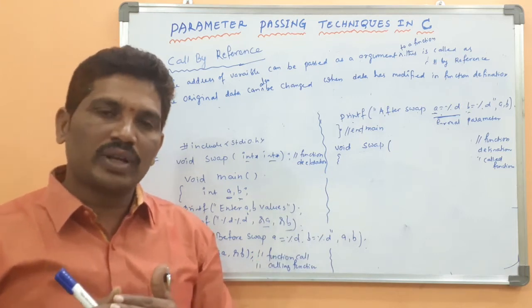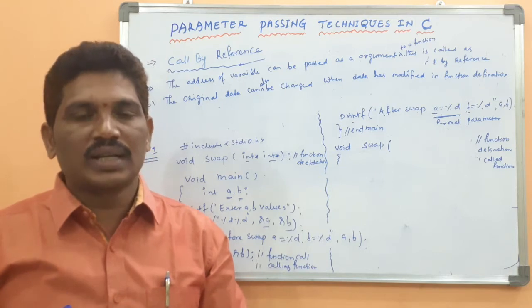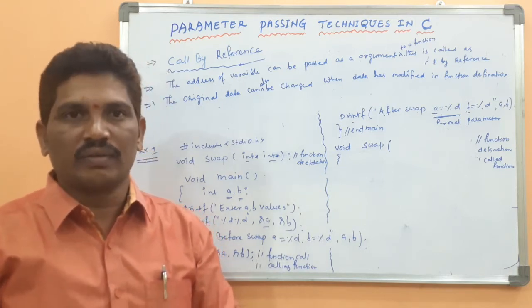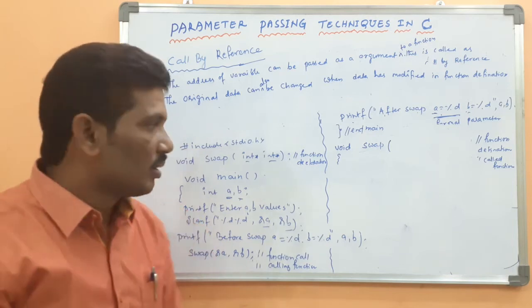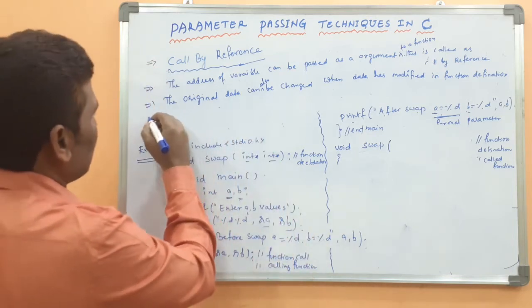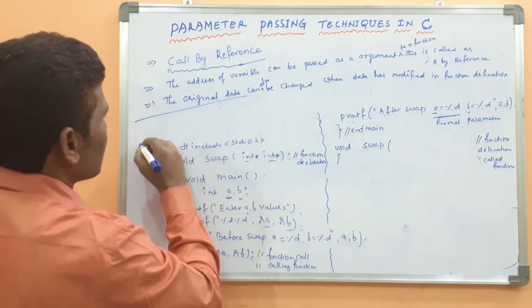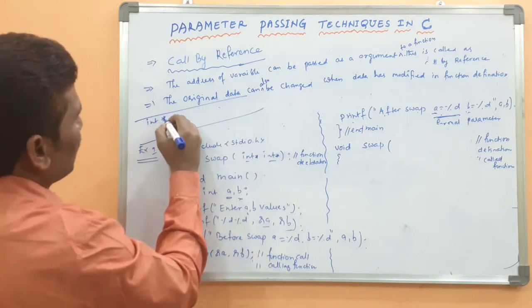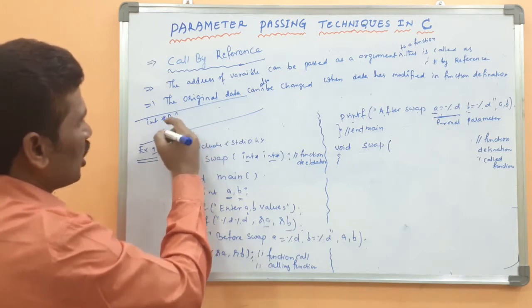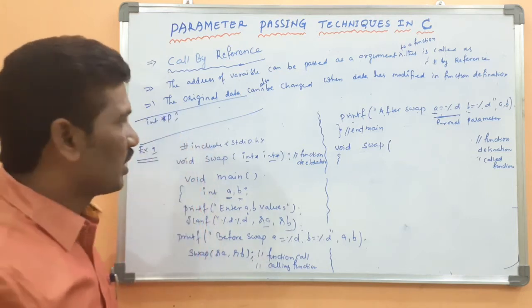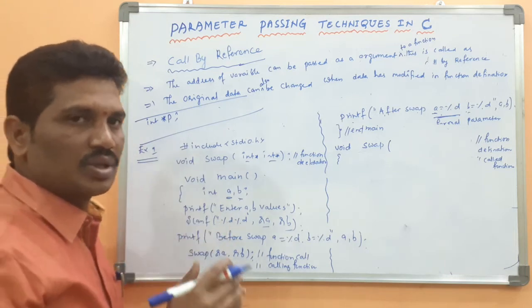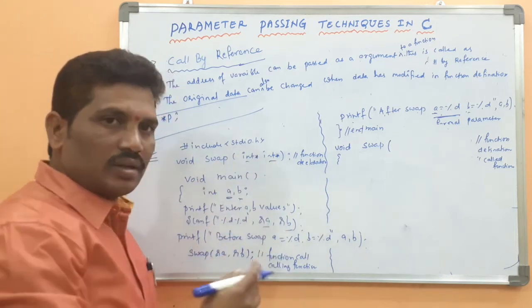What is a pointer variable? A pointer variable is a variable which can store the address of another variable. Before that, a small clarification: how the pointer is declared. This star is called the indirection operator. A pointer variable does not store a value; it stores the address of another variable.